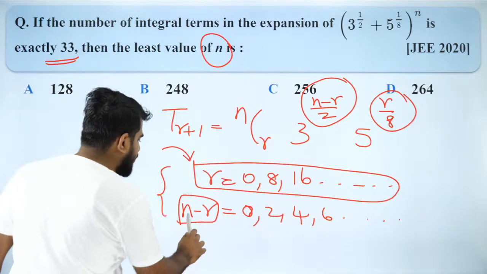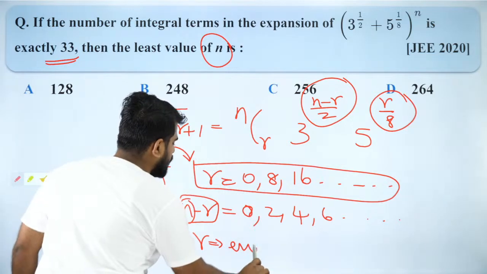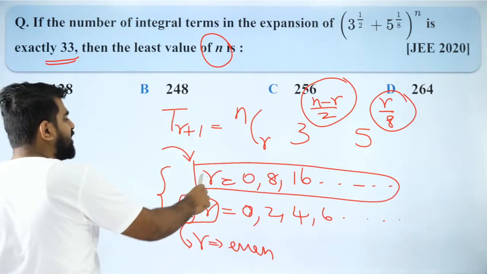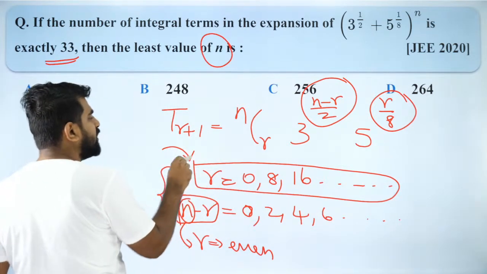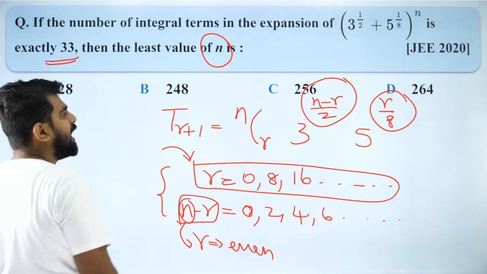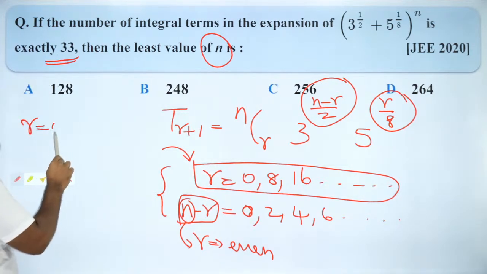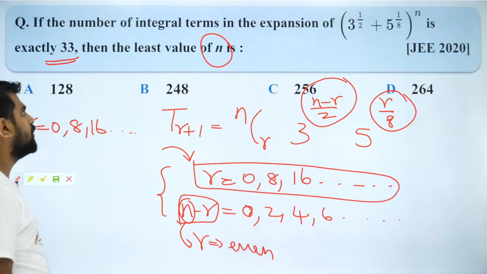So since n is even, r should be even, that's it. For the second condition, r should be even, but for the first condition, r should be a multiple of 8. So this is a more restricting condition, so I take that and I try to solve it. Did you all understand? So r should be 0, 8, 16. That is my final conclusion.